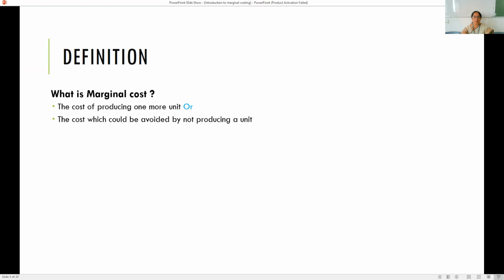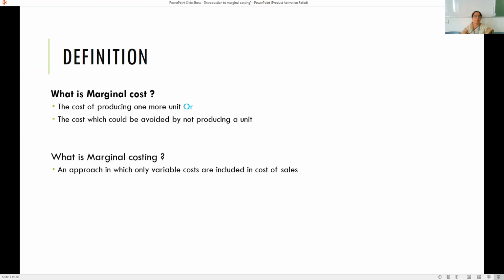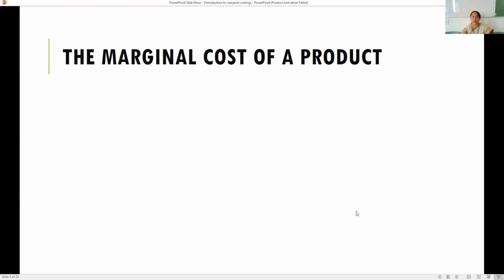The definition of marginal cost and marginal costing. So what is marginal cost? The cost of producing one more unit is called marginal cost, or in other words, the cost which could be avoided by not producing an additional unit is called marginal cost. Then what is marginal costing? It is an approach in which only variable costs are included in cost of sales. That means fixed costs are treated as period costs and are written off as incurred. As and when they are incurred, they are written off.